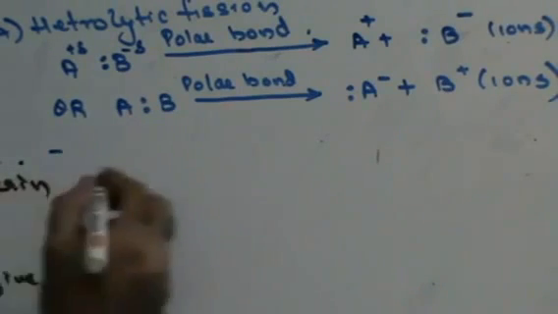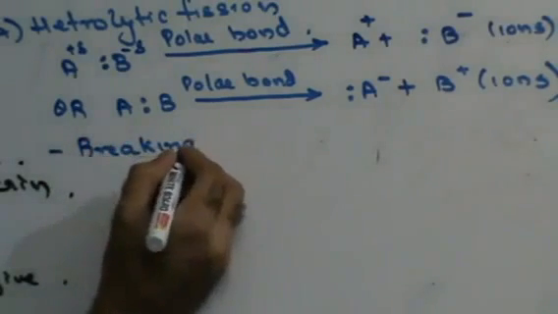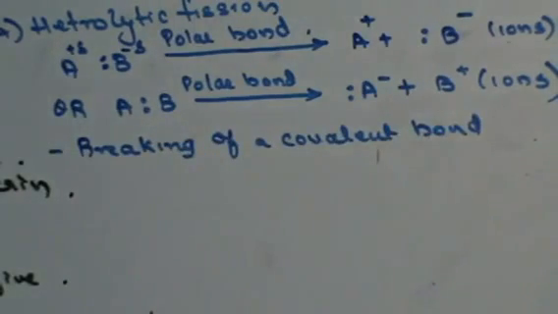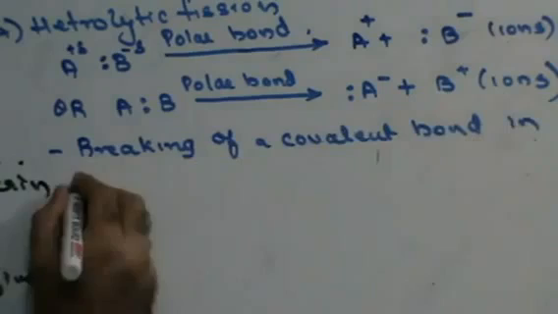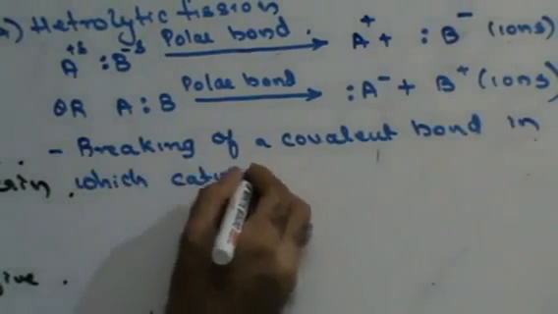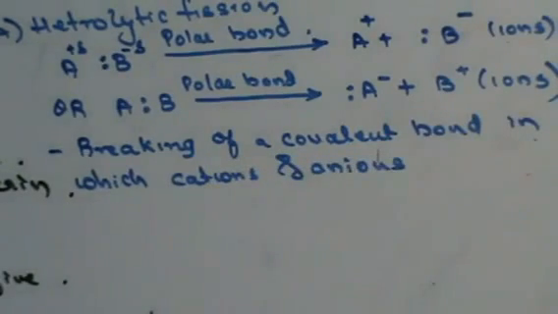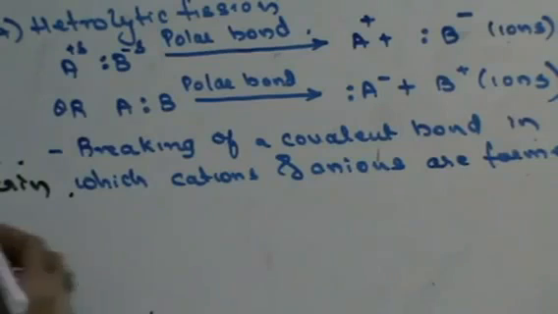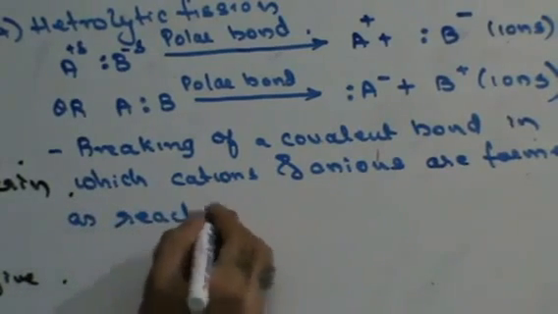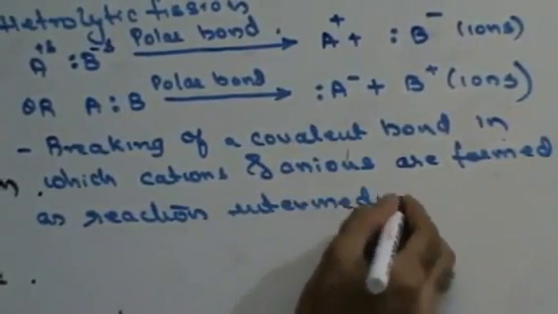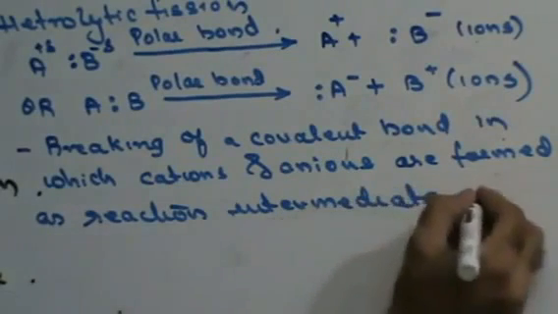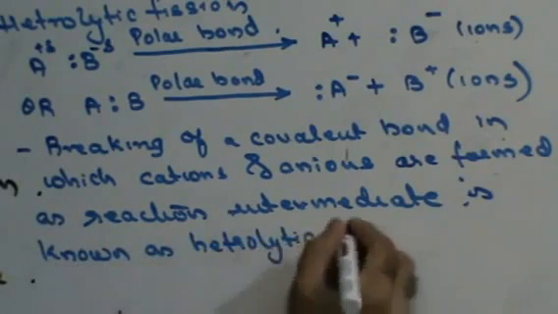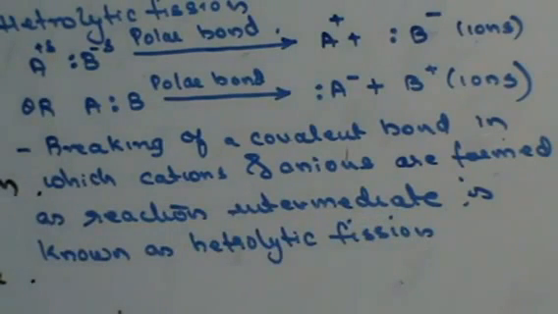I can say that the breaking of a covalent bond in which cations and anions are formed as reaction intermediates is known as heterolytic fission. Fine, do we get this thing clear?